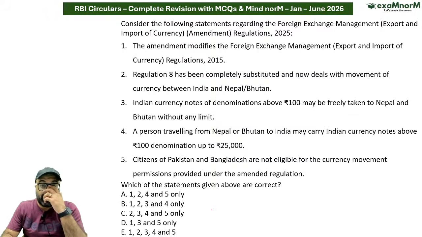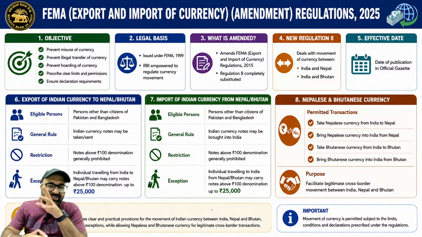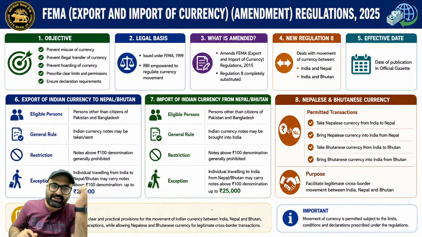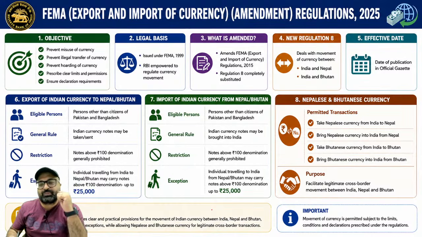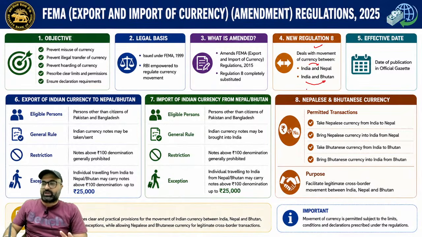अगला question देखो. The next question talks about the amendment modifies the foreign exchange. It is related to what? So this is basically related to the export and import amendment regulations. And this export and import amendment regulation basically talks about what? So it basically talks about the legal basis where we are dealing with the movement of currency between India and Nepal, as well as movement of currency between India and Bhutan.